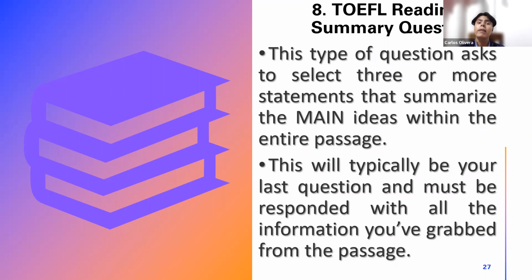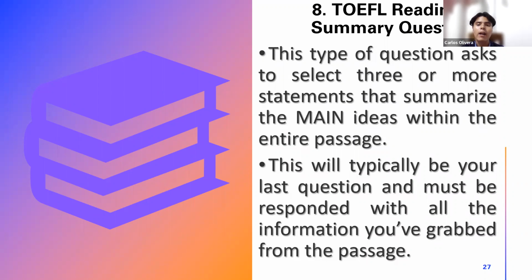Maybe in your 10 questions of the first passage, you don't receive any vocabulary question. That is possible. Or maybe you don't receive any reference question, but you receive a lot of vocabulary questions or negative factual questions. That is not determined. That is aleatory. There's no way to know what type of question you're going to receive.